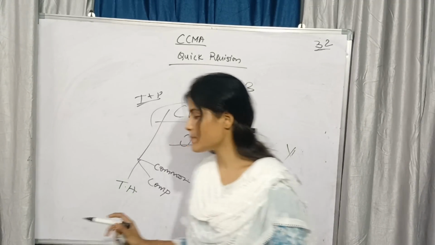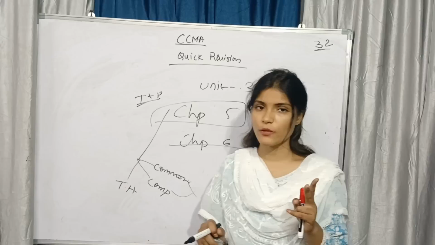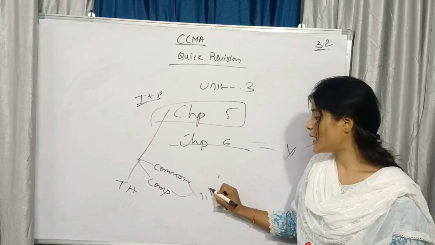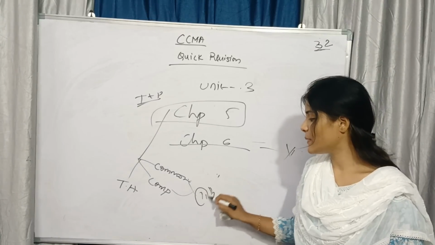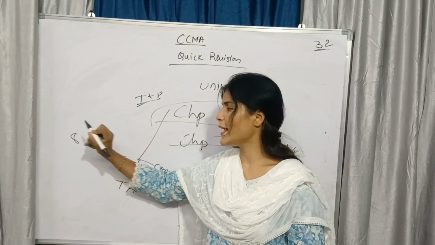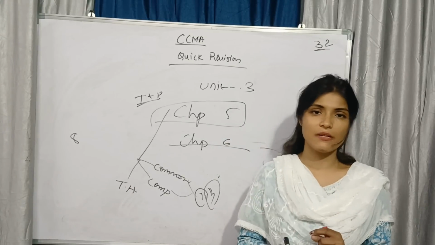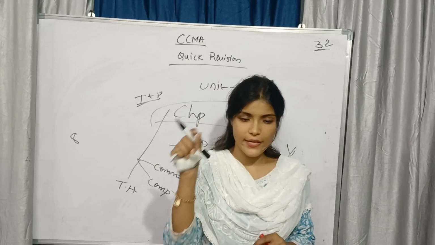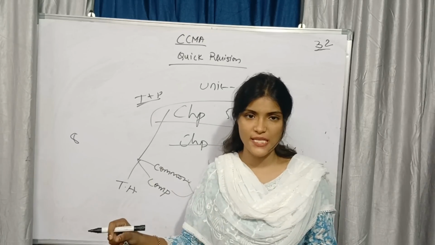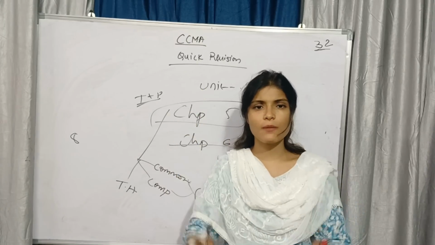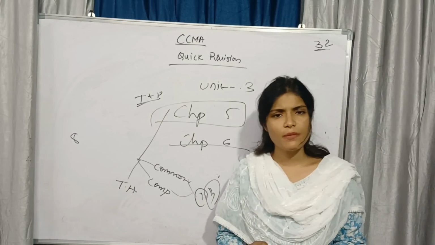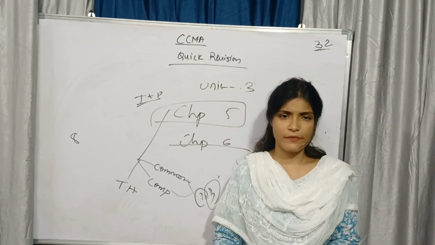In comparative statement and common size statement, you are having 2 pro formas. One is income statement, that is P&L account pro forma. Second one is balance sheet pro forma. When you are perfect with P&L account and balance sheet pro forma, out of 12 marks, you can at least score 8 marks or 9 marks for the pro forma itself. That is revenue from operations, other incomes. Third one is total revenue, expenses, cost of materials, depreciation and amortization, employee. The same pro forma. Whatever the question it might be from comparative or common size, income statement pro forma is same, balance sheet pro forma is also same.